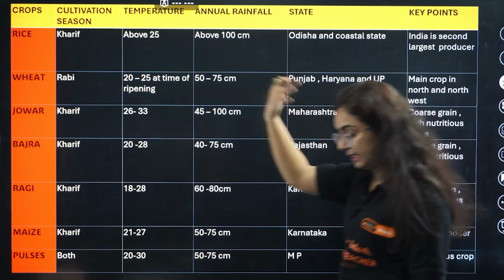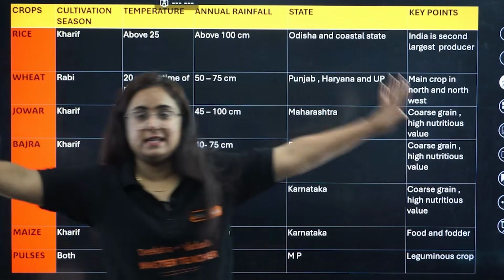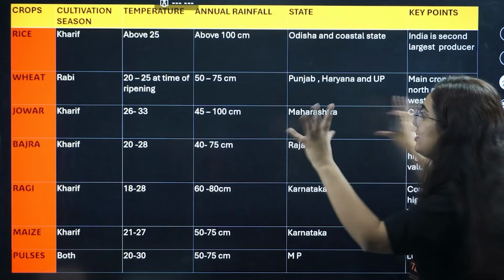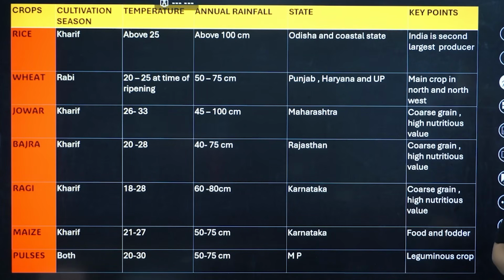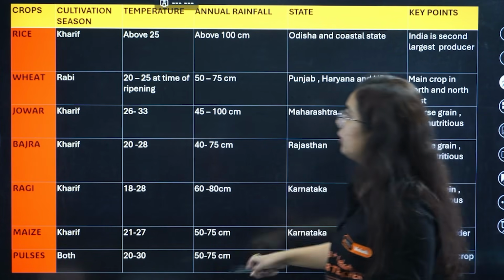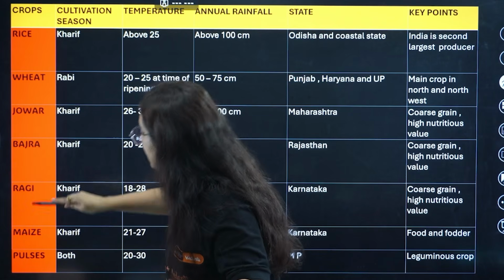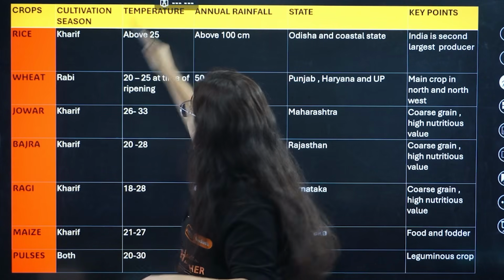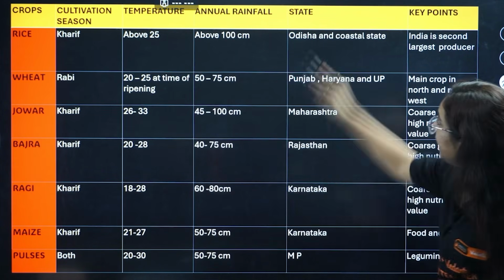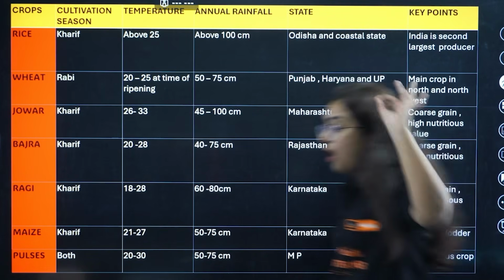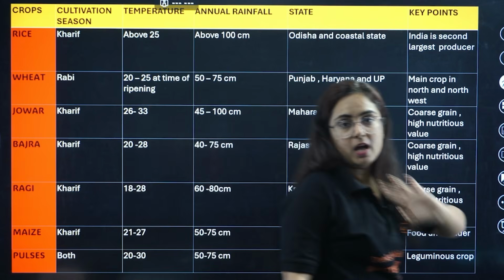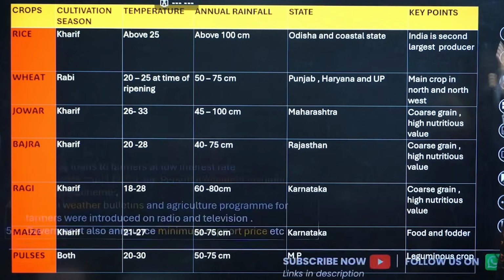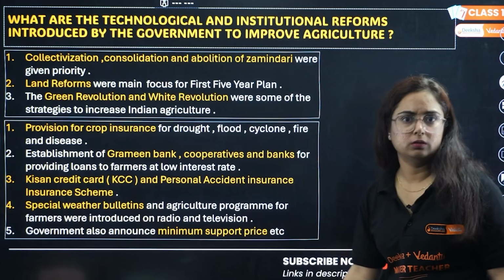Now coming to agriculture chapter. All the major soils which I have sorted for you is in this chart. Stop the video, take the screenshot and learn this chart, and this is going to help you score good in this agriculture chapter, right? This is very important. Rice, wheat, jowar, bajra, ragi, maize, pulses. They are cultivating seasons, temperature, annual rainfall, states, key points. All are listed here just for you in a single PPT. Okay, so grab the situation, learn them all. That you have to do, right?